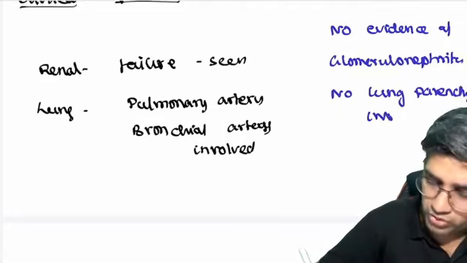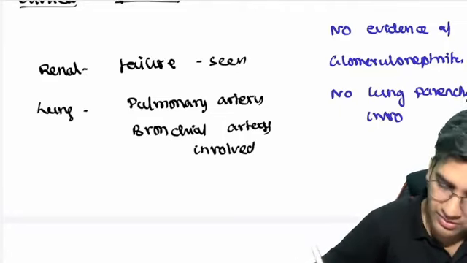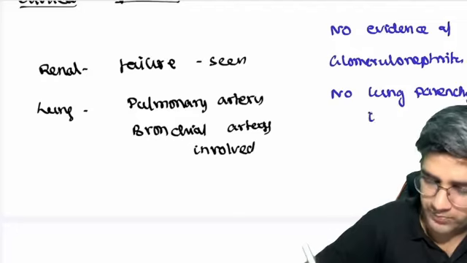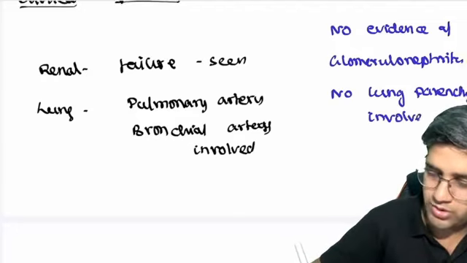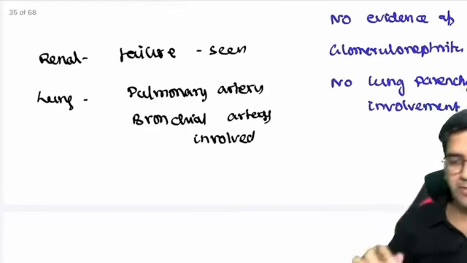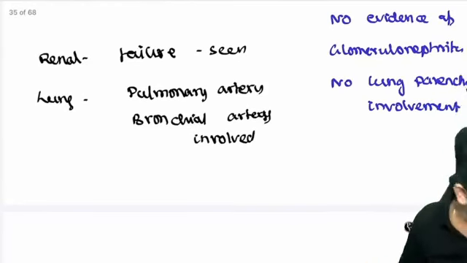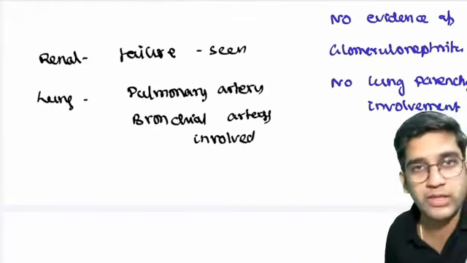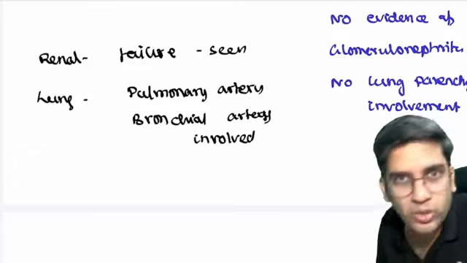Both of them will be given in any good textbook, right? So why is this distinction? Both of them are true. There will be no evidence of glomerulonephritis, no evidence of lung parenchymal involvement, but yes, the pulmonary artery is involved, and renal failure is seen.